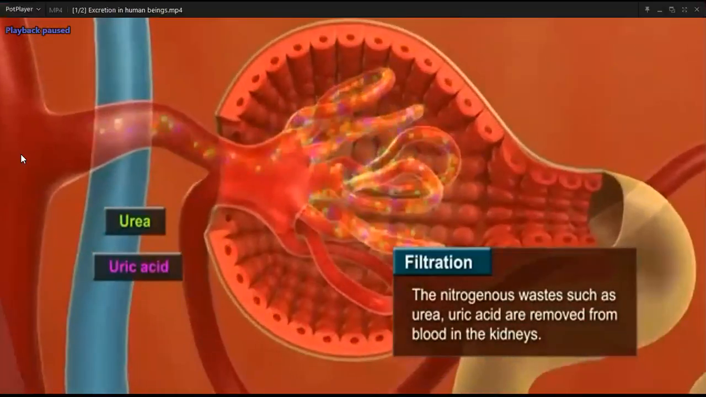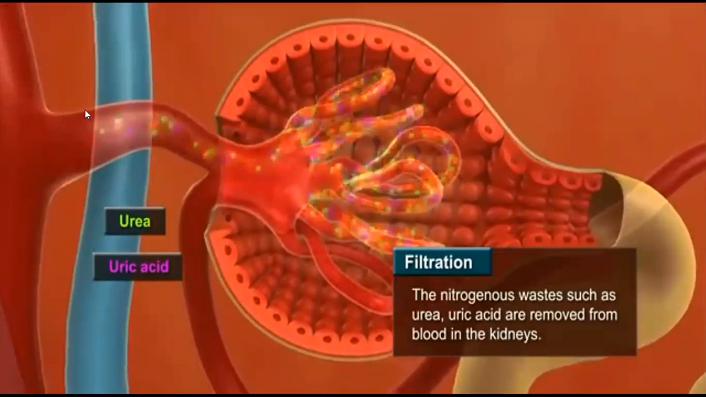See, it is a blood vessel. We already discussed that we have two types of blood vessels: one is the artery and another is the vein. Arteries supply oxygenated blood to different parts of our body. So here it is supplying. This artery we call the renal artery, and this is the renal vein.